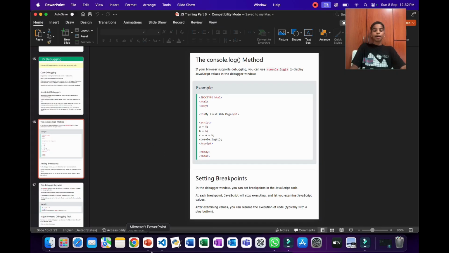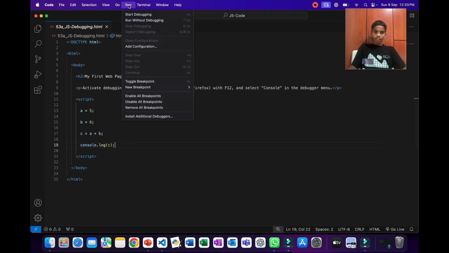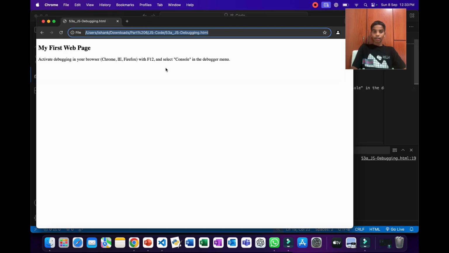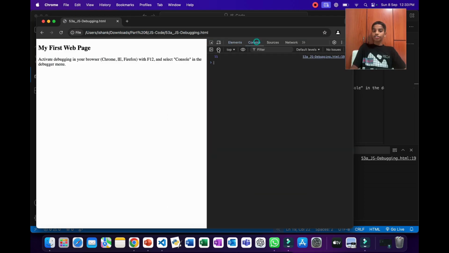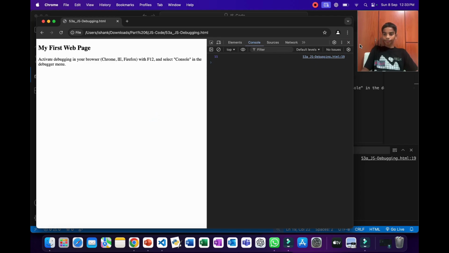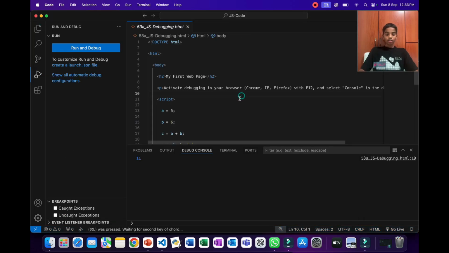So now let's look at this example using Visual Studio Code. As you can see over here we have the example from the PPT. If we run this code and then press inspect and go to the console, as you can see it will say 11. But if you're on Windows, you may want to press F12 to get an easier way to go to the console. And this works for Internet Explorer and Firefox too. So now let's go back to the PPT to learn more.